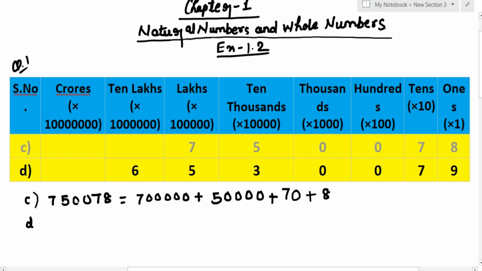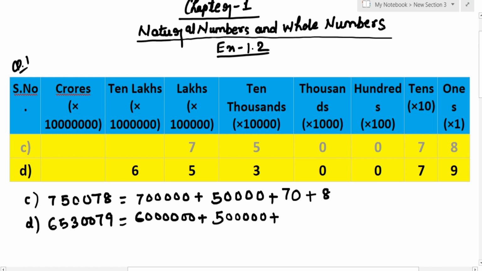Similarly, the next numeral we are having in the D part, that is 6530079. Now here you can see that the 6 is in 10 lakhs place and 10 lakh has 6 zeros. So we write down 6 along with 6 zeros: 1, 2, 3, 4, 5, 6. Now the 5 is in lakhs place and the lakh has 5 zeros. So we will write down 5 along with 5 zeros: 1, 2, 3, 4, 5.